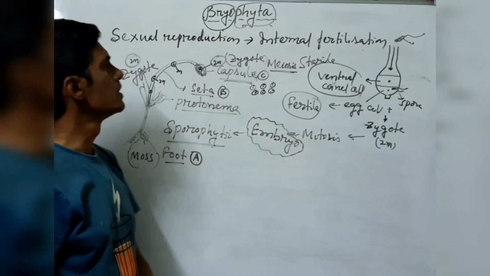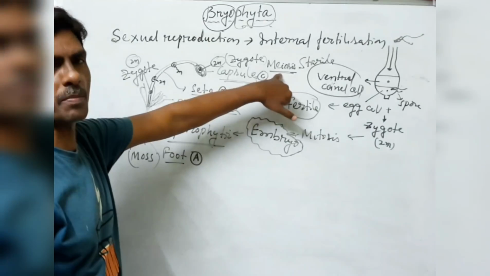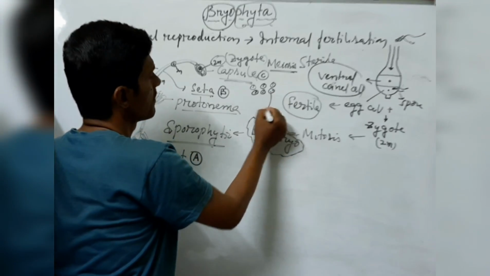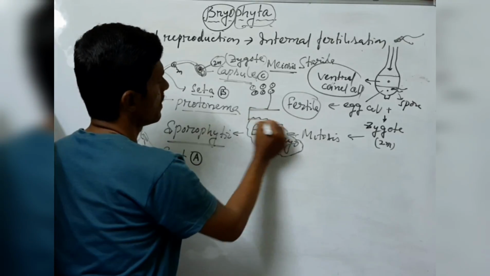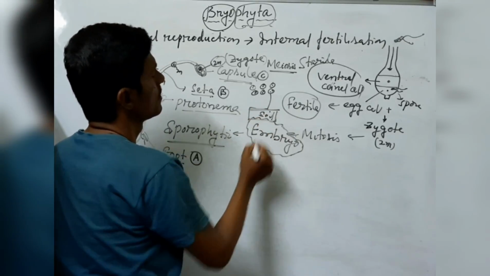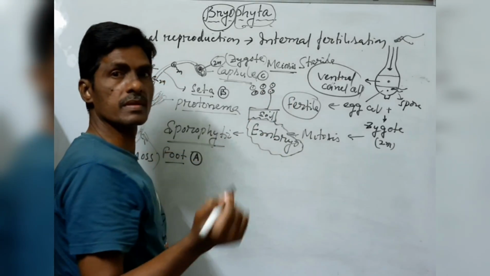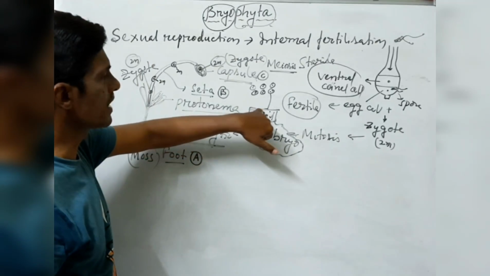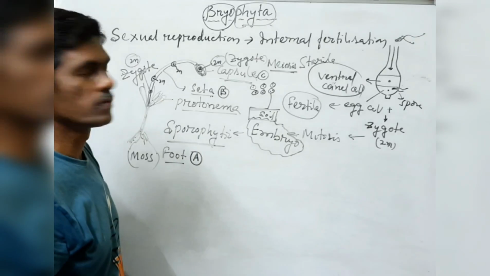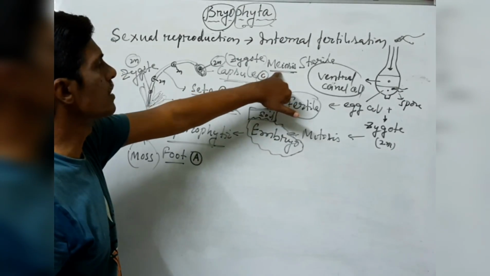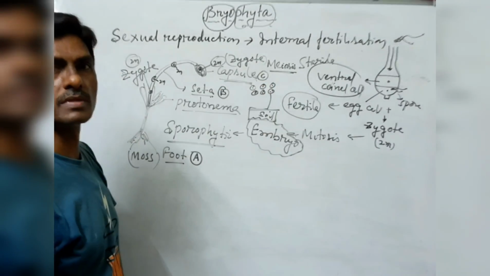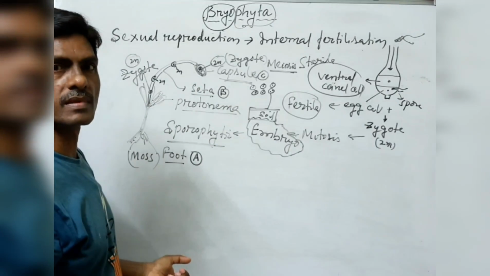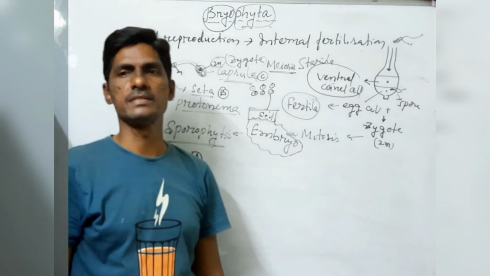Meiosis means they produce haploid spores, and when these haploid spores fall in the soil, each spore forms one plant, called the gametophyte. Clear? So like that we will continue the life cycle of bryophytes.